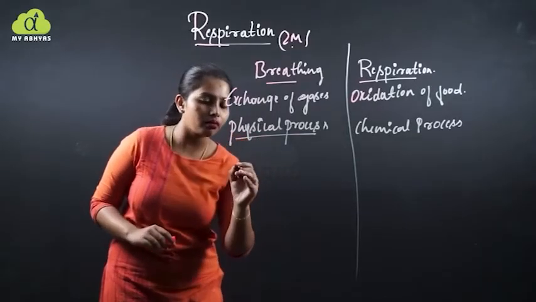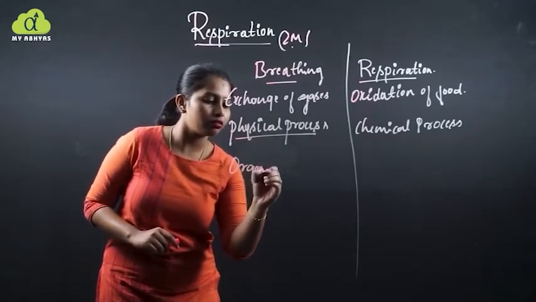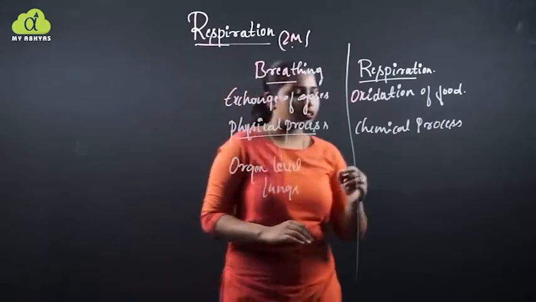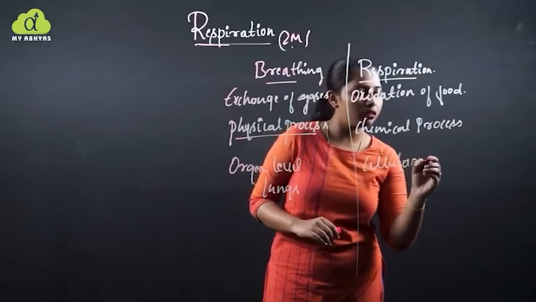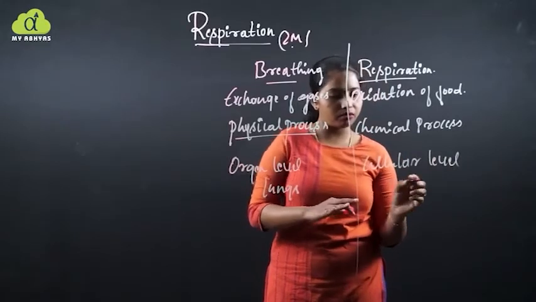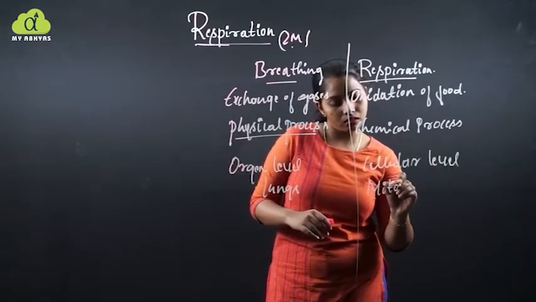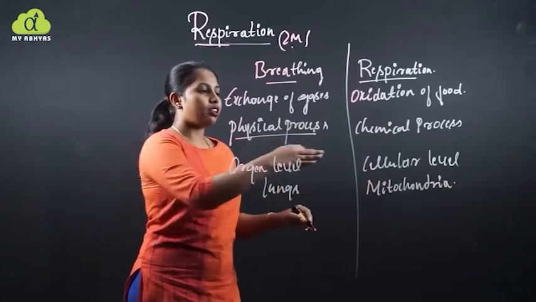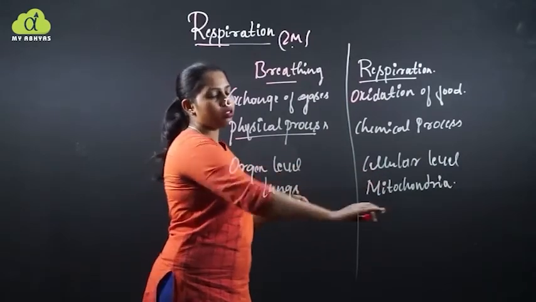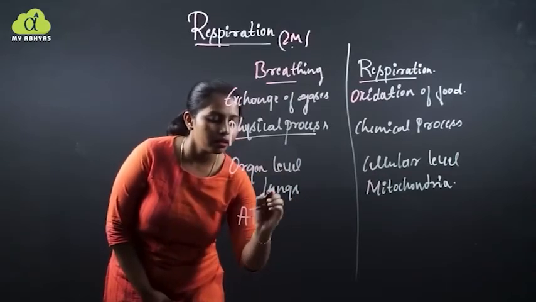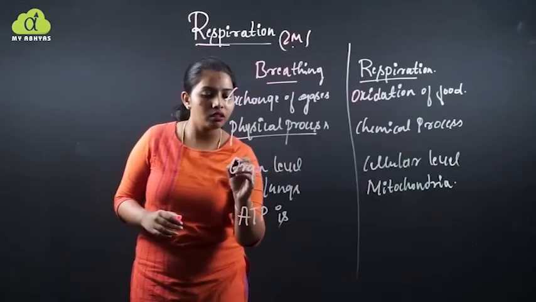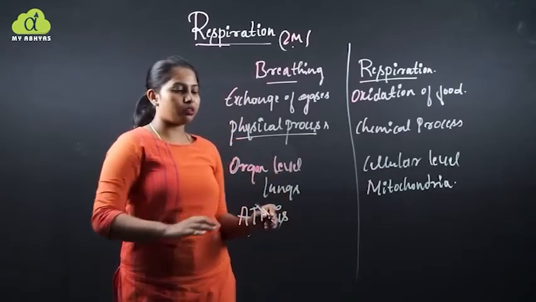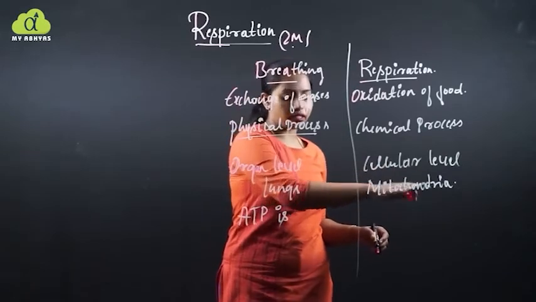Next, breathing is an organ level process which takes place in the lungs. Respiration is a cellular level process which takes place in the mitochondria. So breathing involves the organ level, that is, it takes place in the lungs, whereas respiration involves the cellular level, which takes place in the mitochondria.